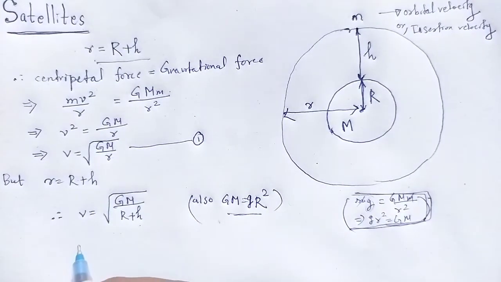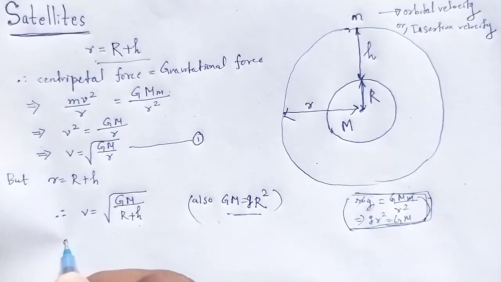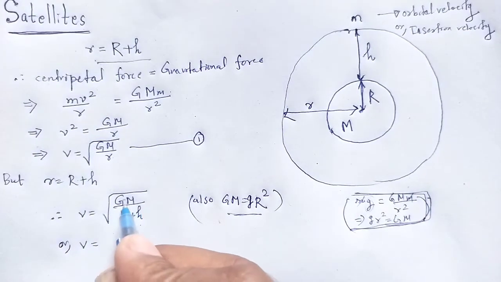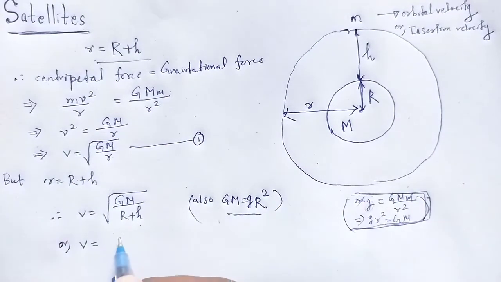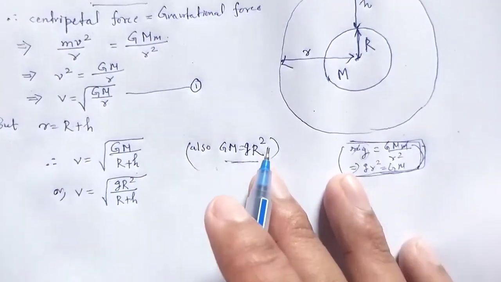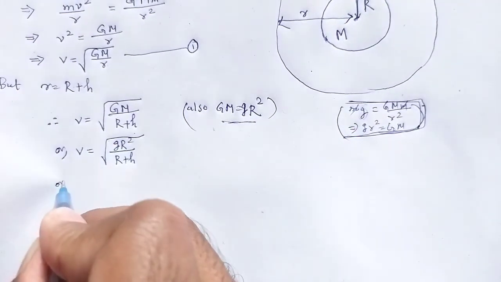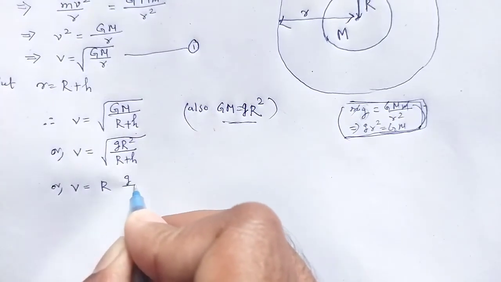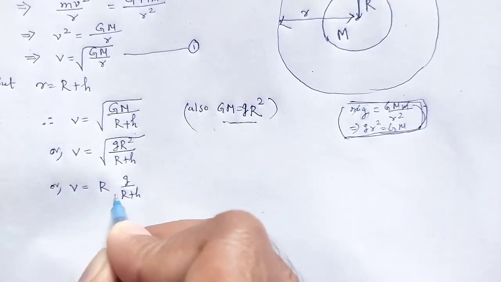For that reason we put v is equal to, in place of GM, g R square divided by R plus h, square root, or v is equal to R times square root of g divided by R plus h.